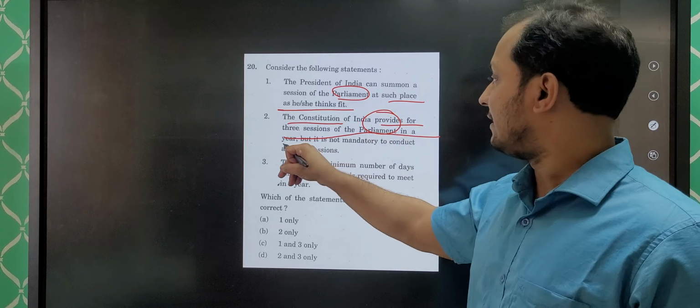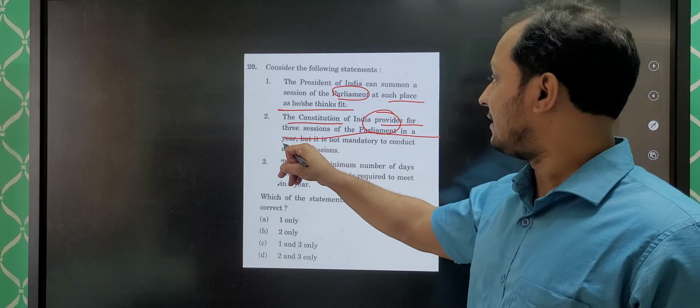It provides for 3 sessions. Again, this is incorrect. Generally, any statement, Constitution mandates, Constitution provides, generally those statements will be incorrect. And third is, there is no minimum number of days required to meet. Okay. So guys, this is an incorrect statement. Statement 2 gone. We get the answer 1 and 3.